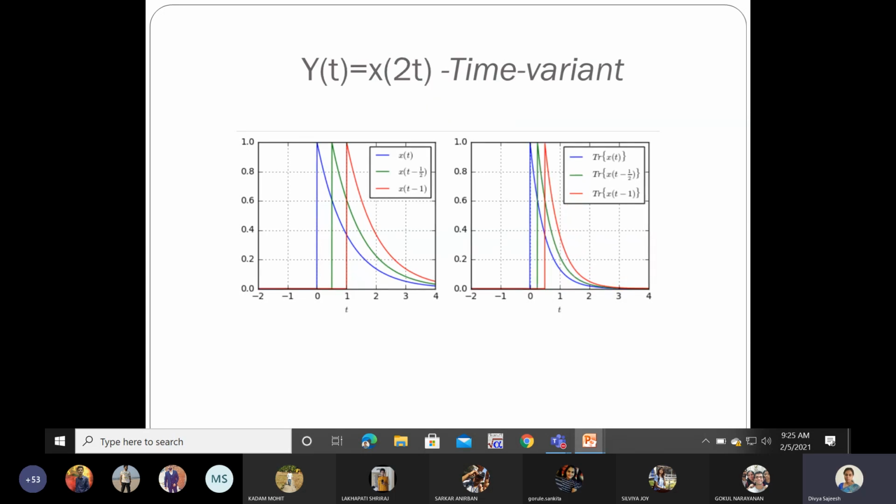Now another system, just directly plotted, is x of 2t. This is time variant. So can you tell what variations are happening in the response here by looking at the waveforms? Can anyone suggest, tell me, how the system became time variant by looking at the waveforms? Can you tell?